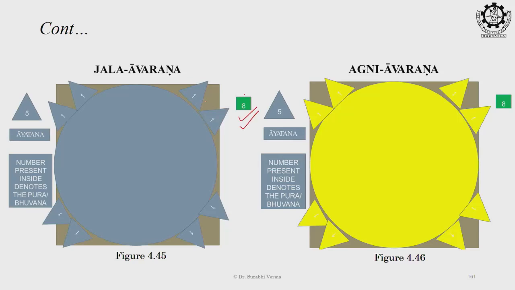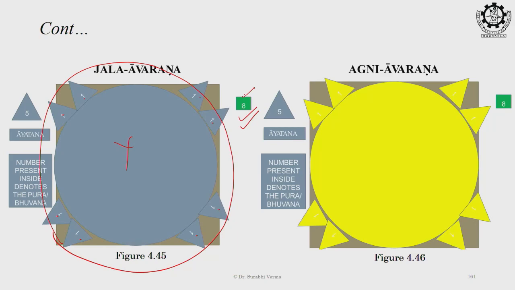The triangle is having 1, 2, 3, 4, 5, 6, 7, 8. 8 ayatan are present, and in each ayatan one bhuvan is there, and they all are arranged in the periphery, not in the center. बीच में कोई नहीं है, सब चारों तरफ हैं. दिस इज द अरेंजमेंट ऑफ भुवन इन द जल तत्व. सो जल के अंदर कोई नहीं है, जल के पेरिफेरी में सारे के सारे भुवन अलाइंड हैं. So you see the Ashtak, the number 8 is denoting the presence of the Bhuvanas in Jal Tattva.